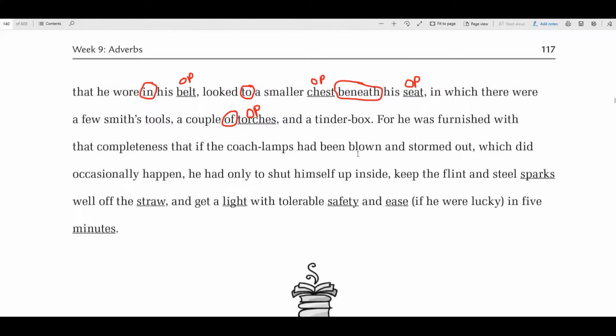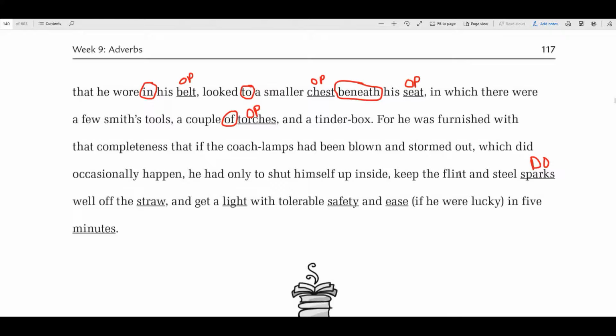This is a very long sentence with all kinds of nouns and verbs in it. So he is your subject. He was furnished is a verb. Did happen is a verb. Had shut, I think, is a verb. Just had, perhaps. Had, and then keep. So he keep, who or what. This would be a direct object.